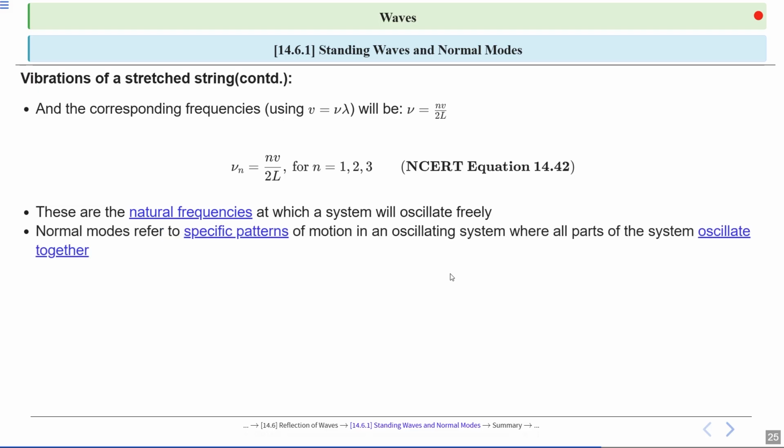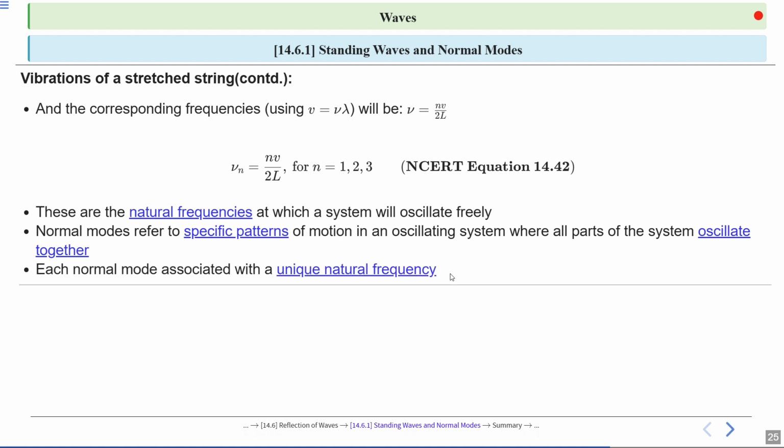Normal modes refer to specific patterns of motion in an oscillating system where all parts of the system oscillate together. Each normal mode has a unique natural frequency. This means the system vibrates at a specific frequency, like different musical notes.